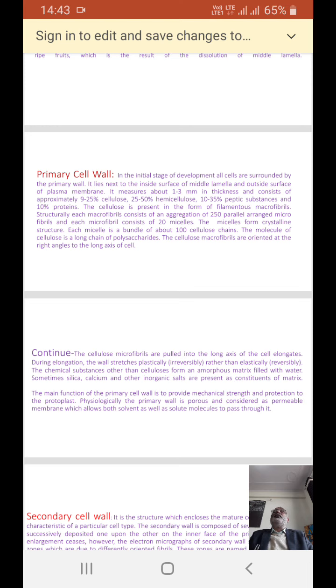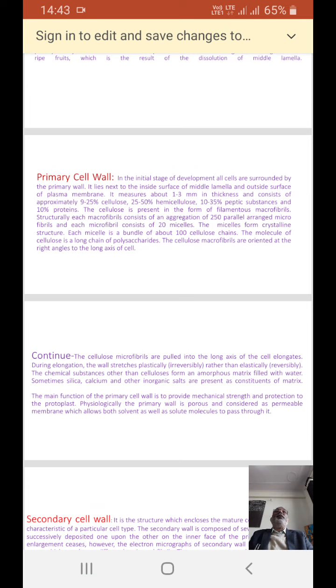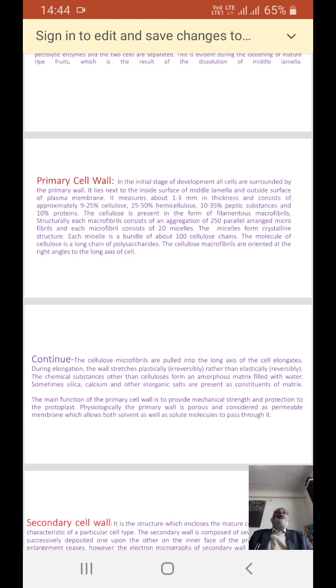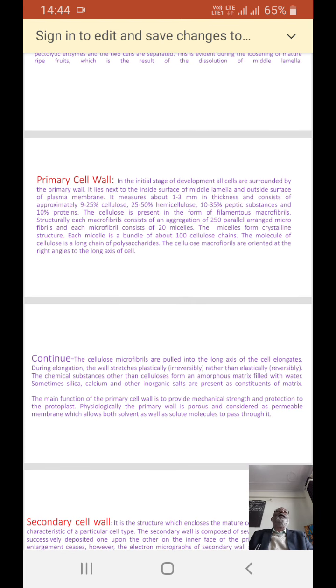Primary cell wall. In the initial stage of development, all cells are surrounded by the primary wall. It lies next to the inside surface of middle lamella and the outside surface of the plasma membrane. It measures about 1 to 3 micrometer in thickness and consists of approximately 9 to 25% of cellulose, 25% of hemicellulose, 10 to 35% of pectic substances, and 10% proteins.